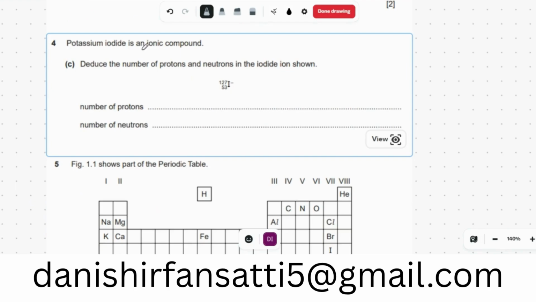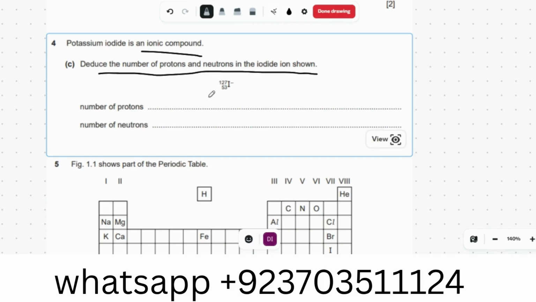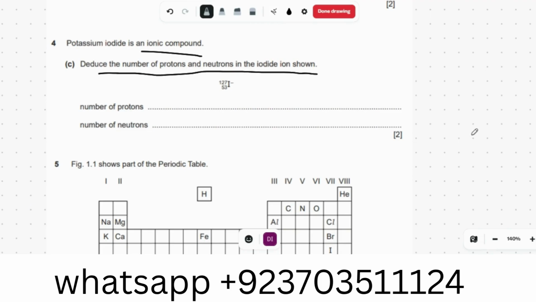Potassium iodide is an ionic compound. Deduce the number of protons and neutrons in the iodide ion. Okay, the number of protons will be the same. Protons don't depend on the charge, and that is the value that is written on the downside. That is simply 53. The neutrons are simply 127 minus 53. That will give us what? 74.